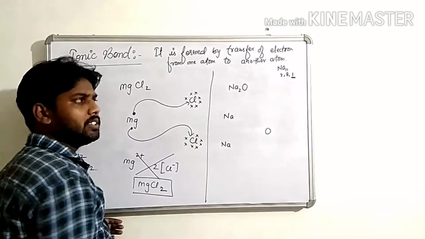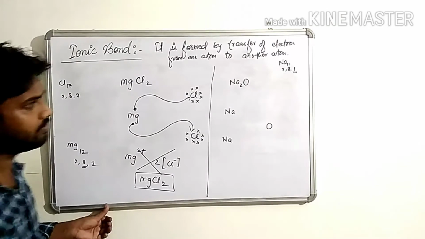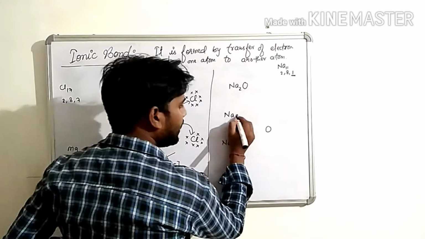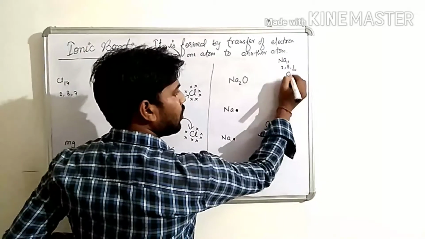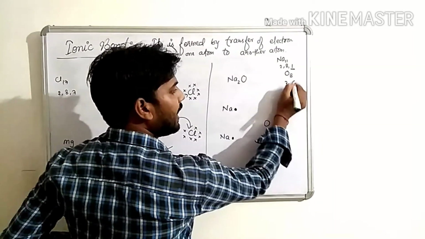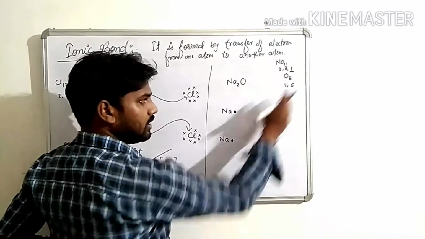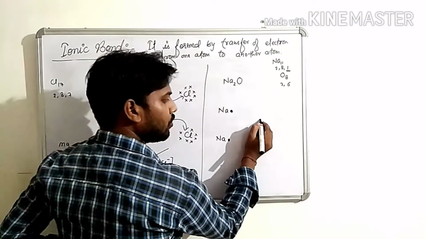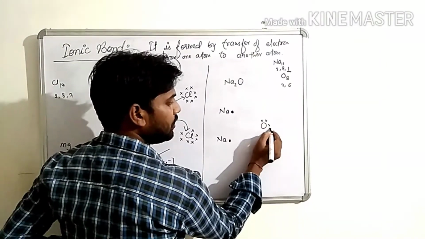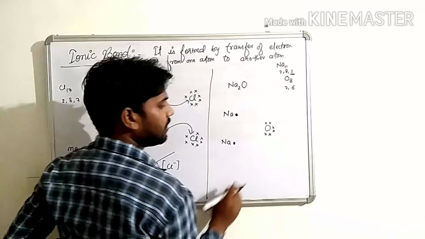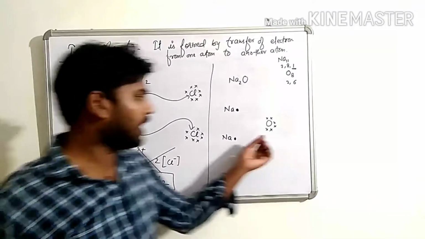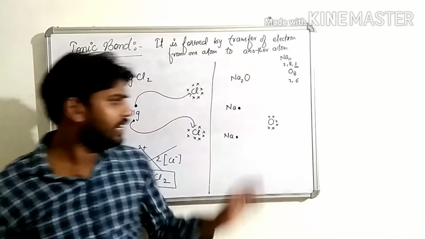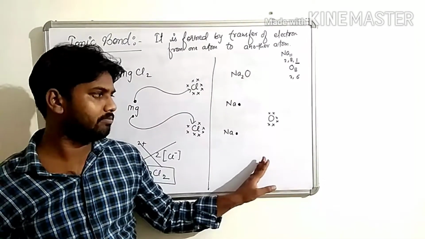Sodium contains 1 electron in the last cell, and the other sodium also contains 1 electron. Oxygen is 8, so 2 and 6. The last cell contains 6 electrons. Oxygen requires 2 electrons to complete its stability.